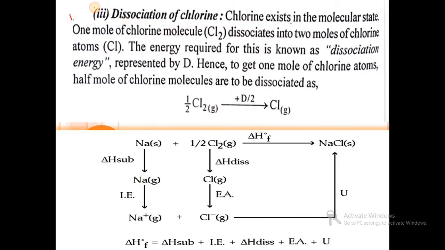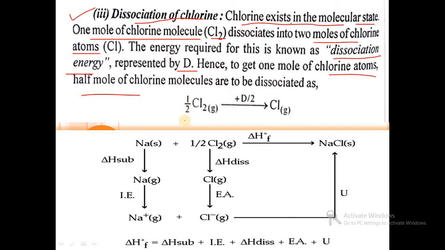Then the third step is dissociation of chlorine molecule. Chlorine exists in the molecular state, that is Cl2. So 1 mole of chlorine molecule Cl2 dissociates into 2 moles of chlorine atoms. The energy required for this is known as dissociation energy, which is represented by the symbol capital D. Hence, to get 1 mole of chlorine atoms, we have to dissociate half mole of chlorine molecules.